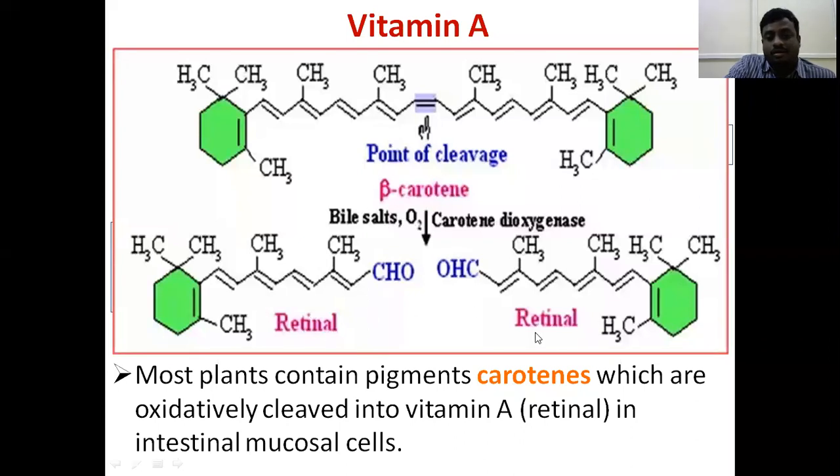two retinol components. Most plants contain carotene pigments, which are oxidatively cleaved into vitamin A, retinol, in intestinal mucosal cells. So this whole reaction takes place in the intestinal mucosa. Then, when it is broken down, the retinol is absorbed by the intestine for further reactions.